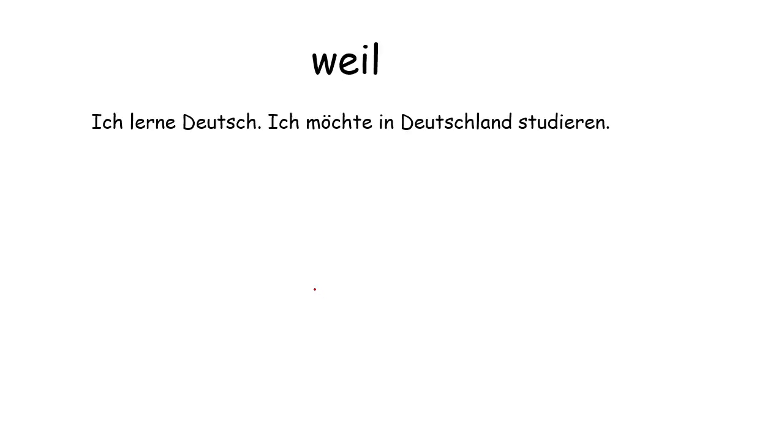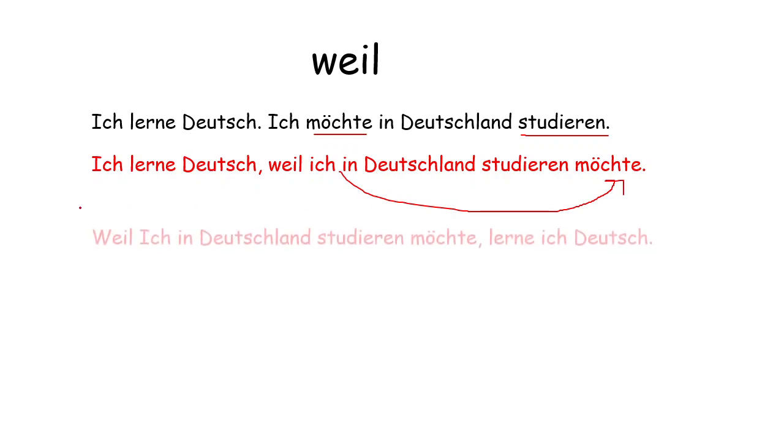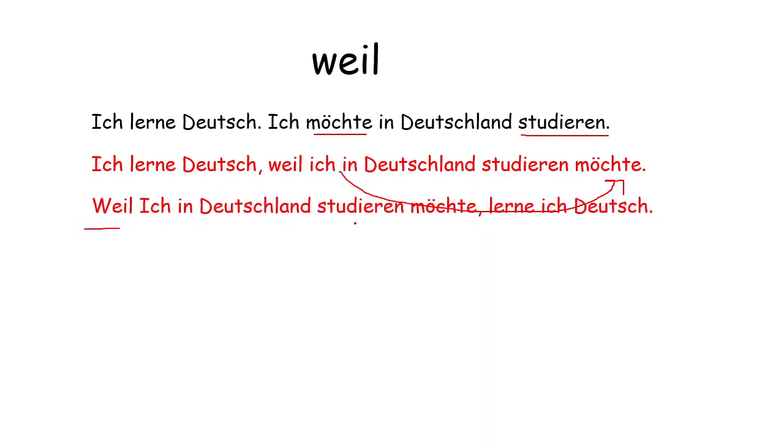Let's see an example. Ich lerne Deutsch, ich möchte in Deutschland studieren. So here we have two verbs, möchte and studieren. We just check the first verb goes at the end. Ich lerne Deutsch, weil ich in Deutschland studieren möchte. Or weil can come at the first position. Weil ich in Deutschland studieren möchte, lerne ich Deutsch.